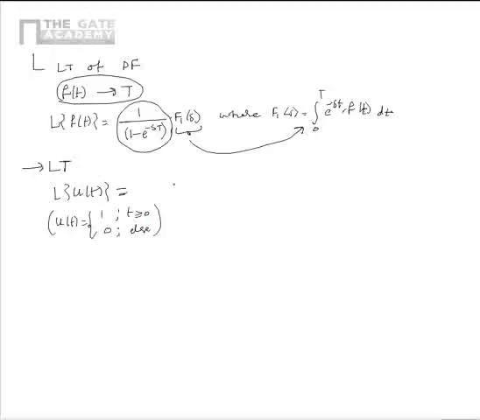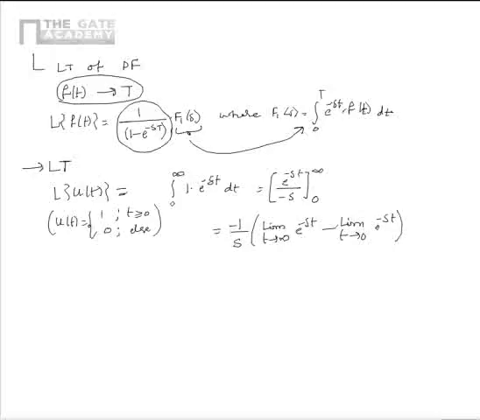So from this we can write that Laplace transform of u of t is equal to integral 0 to infinity 1 multiplied by e power minus st dt. We know that integral of e power minus st is e power minus st divided by minus s, and the limits are infinity and 0. Upon substituting the limits, it is minus 1 by s multiplied by limit t tends to infinity e power minus st minus limit t tends to 0 e power minus st.